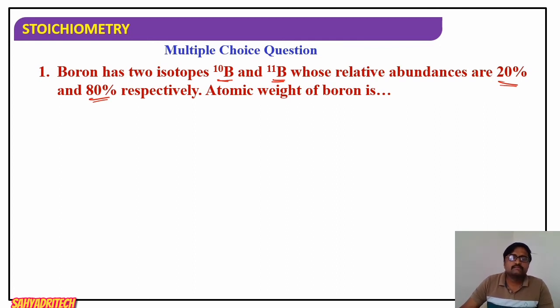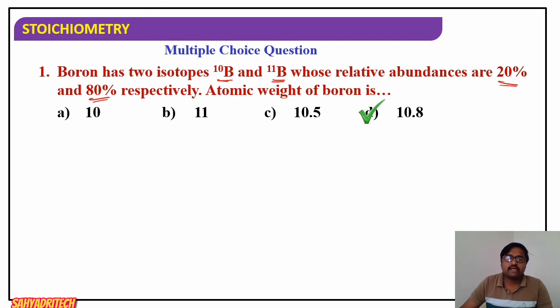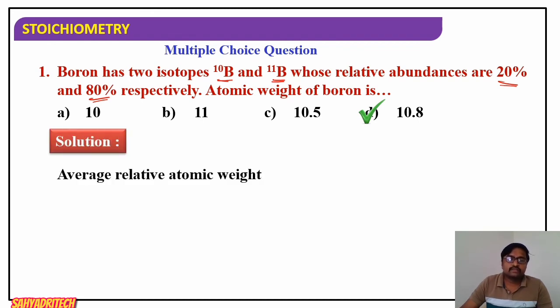First we look at the options: A 10, B 11, C 10.5, and D 10.8. So here the answer is 10.8. How do we look for a solution? We know the average atomic mass formula: summation of isotopic mass into relative abundance divided by 100.